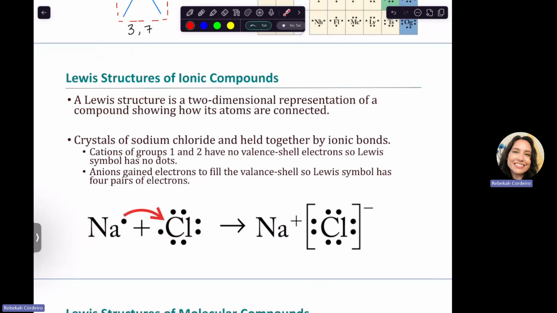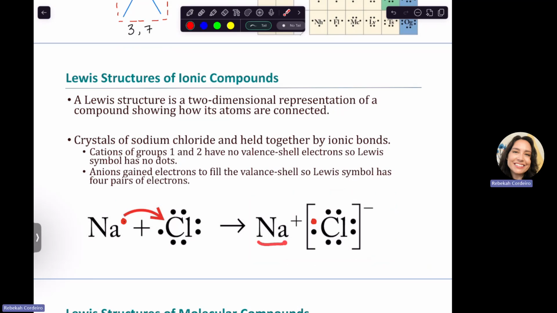So we can say that the electron from sodium is going to go onto the chlorine. So sodium will be losing to become a cation and chlorine will be gaining to become an anion. So this electron I can highlight in red just went to the chlorine. And so what would the Lewis structure of sodium chloride look like? This. No line connecting them. They're not sharing electrons, but they are just hanging out together. So they are near each other.